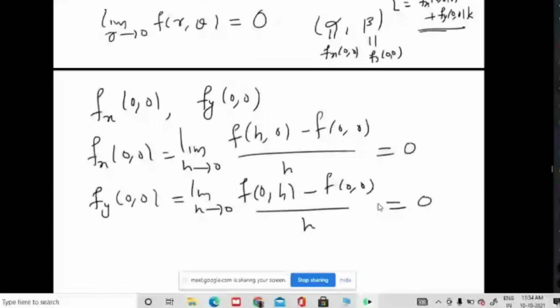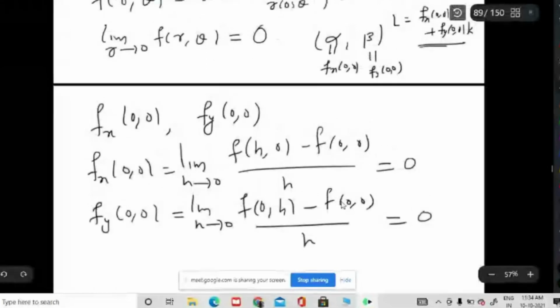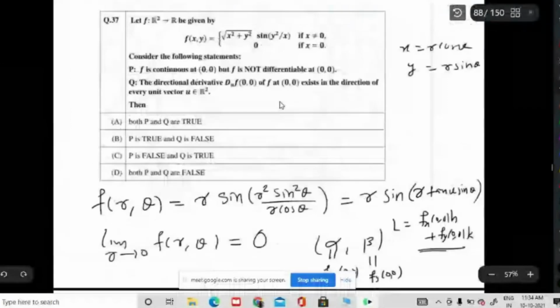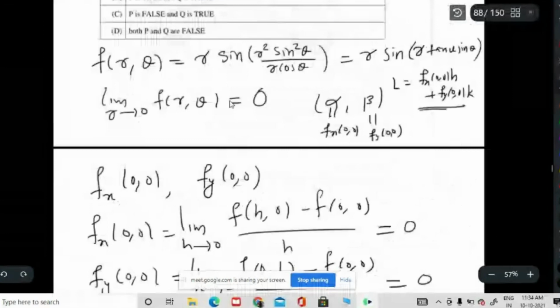So if it is differentiable, the derivative has to be 0 only. Now you wanted to look at whether the function is differentiable or not. How will you look at it? You have to use the definition of derivative.